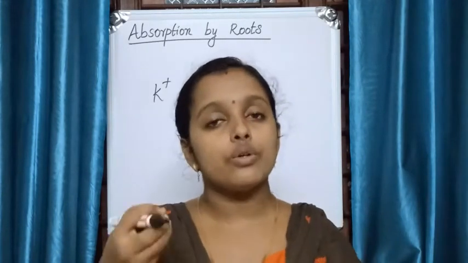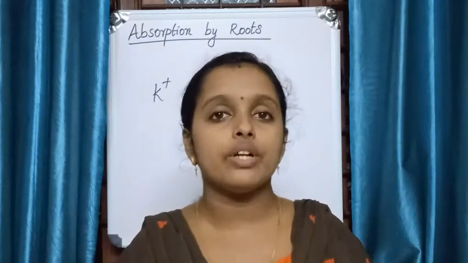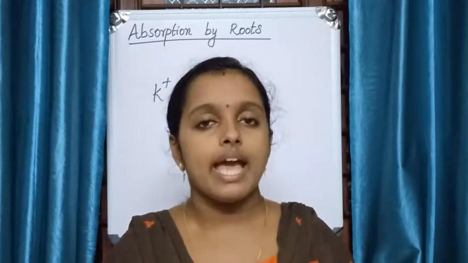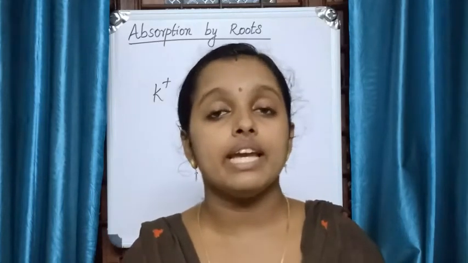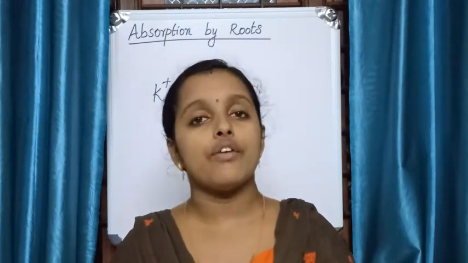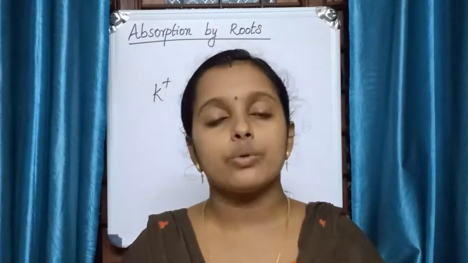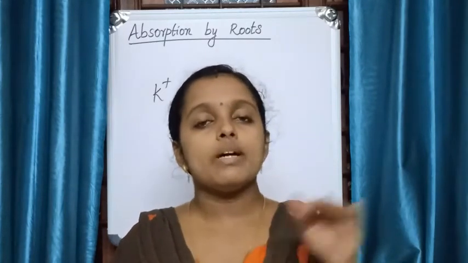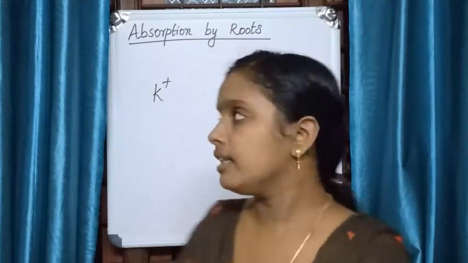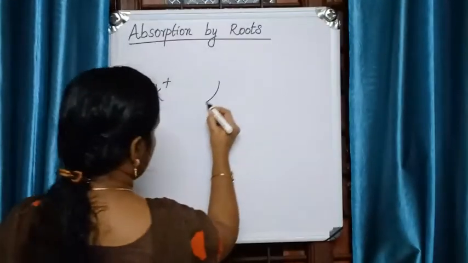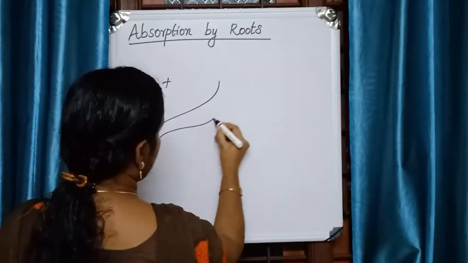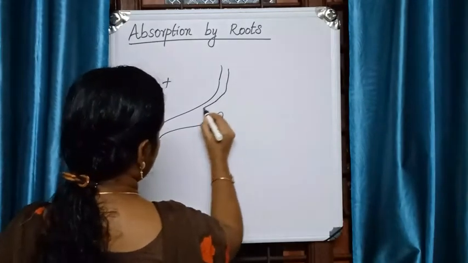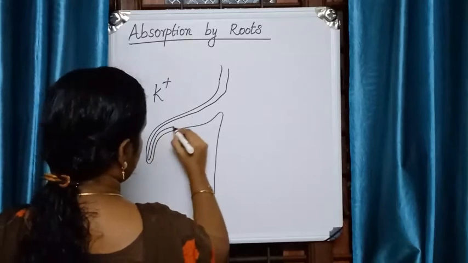So a single main root will be there. From the main root there will be small rootlets, and from each rootlet we can see hundreds of root hairs. Root hairs are unicellular. So this enormous surface area, that is the root hairs' surface area, will be there. In the textbook the picture is there.